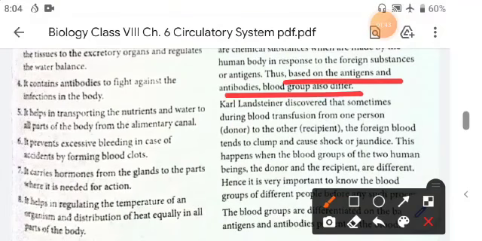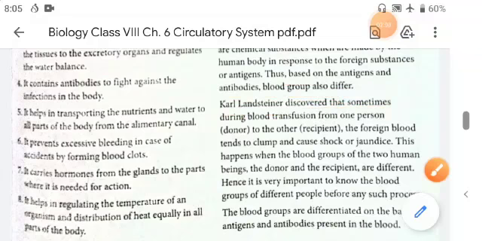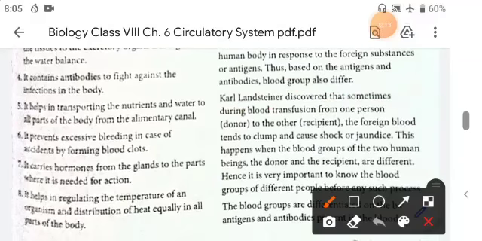You know, Carl Landsteiner discovered blood transfusion, that is, how blood is transferred from one person to another. But there is a problem of antigen and antibody, that you cannot give the blood of any person to another without proper checking. Because if one person, that means the donor, gives blood to another person, the recipient, the foreign blood tends to clump and cause shock or jaundice.